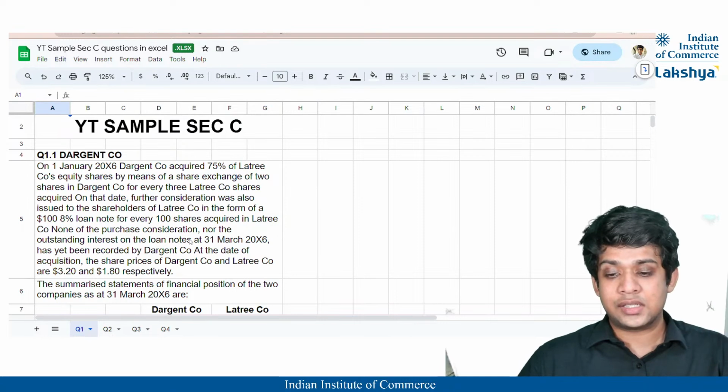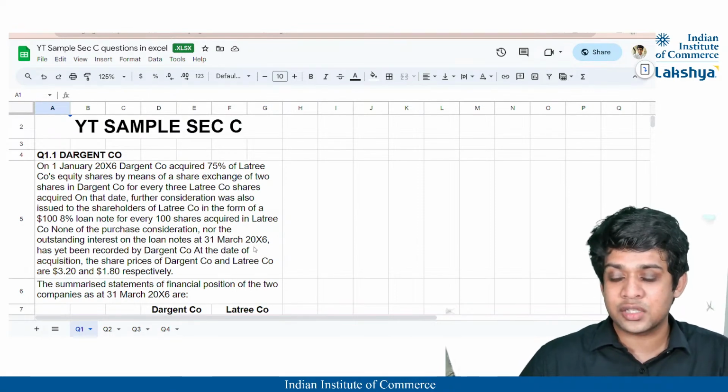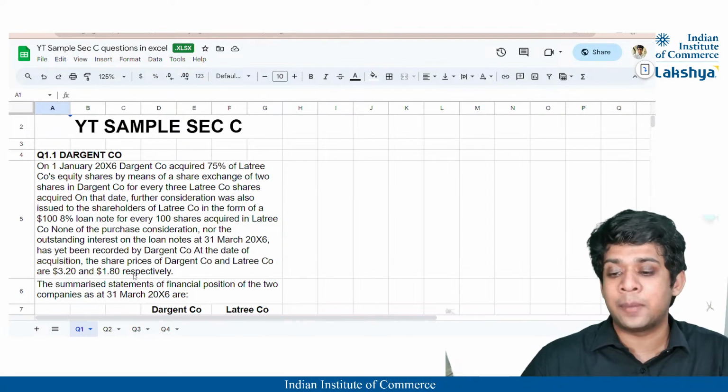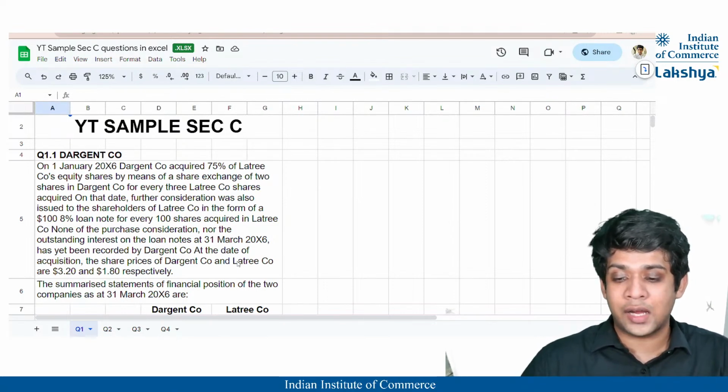None of the purchase consideration, nor the outstanding interest on the loan notes at 31st March 2006, has yet been recorded by Dargent Company. At the date of acquisition, the share prices are $3.2 for Dargent Company and $1.8 for Latry Company.